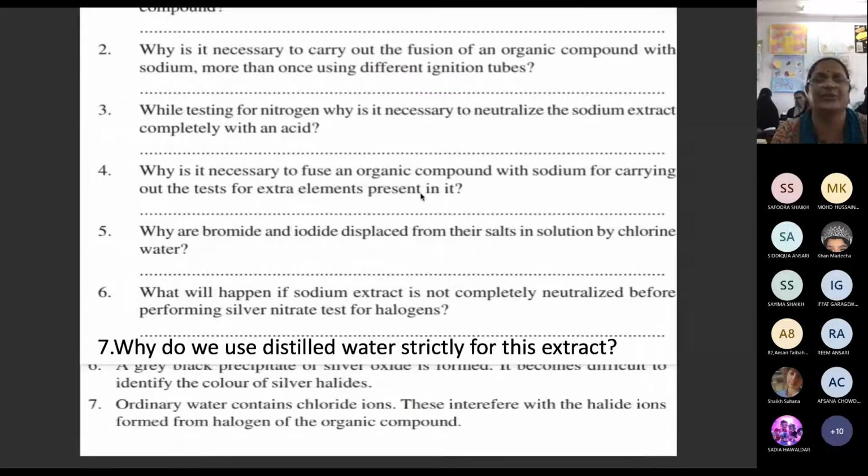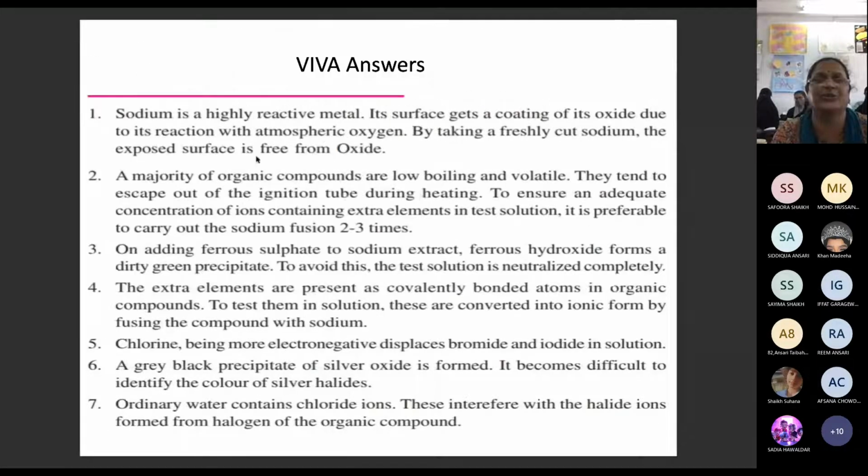So here it is mentioned, see, the Viva answers I also provided. I can give you this PPT if you want. Sodium is a highly reactive metal. Its surface gets a coating of its oxide due to its reaction with atmospheric oxygen.